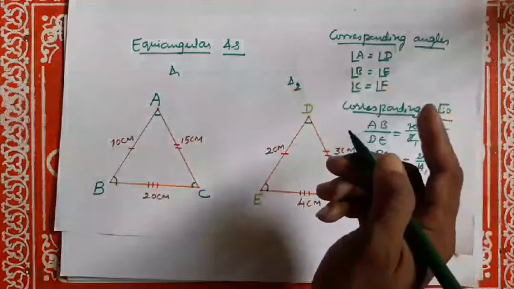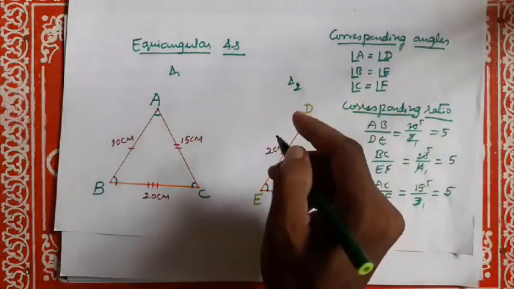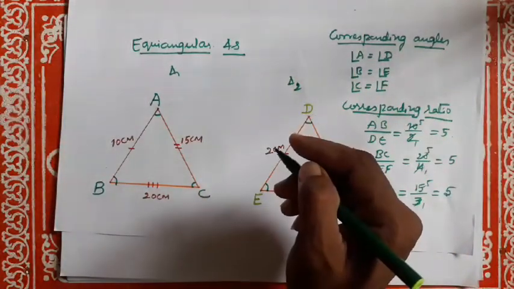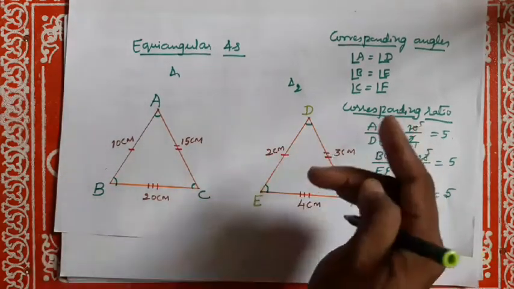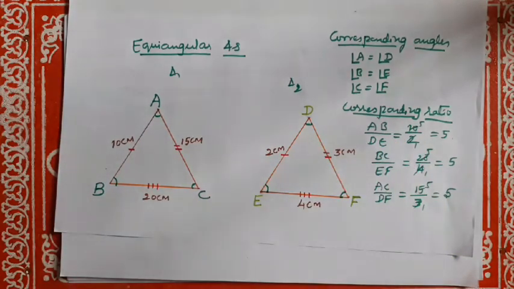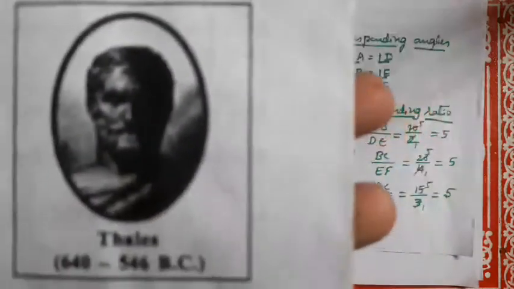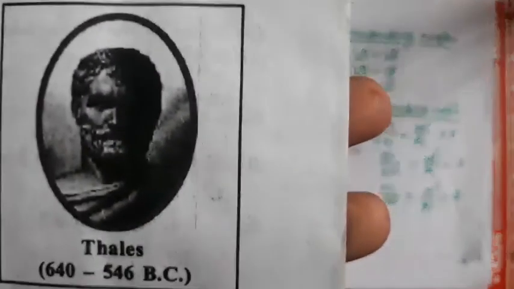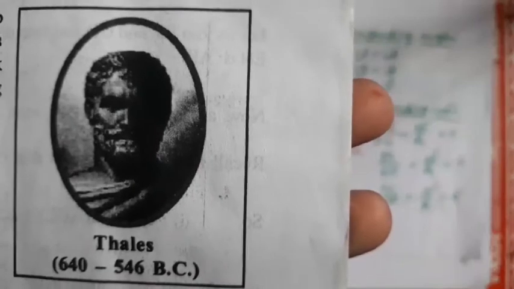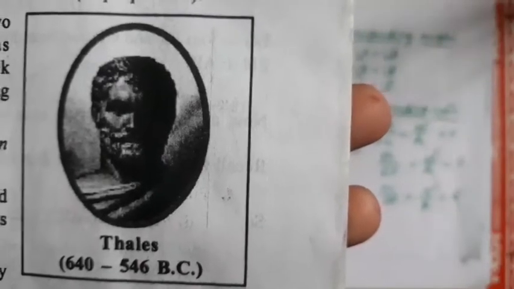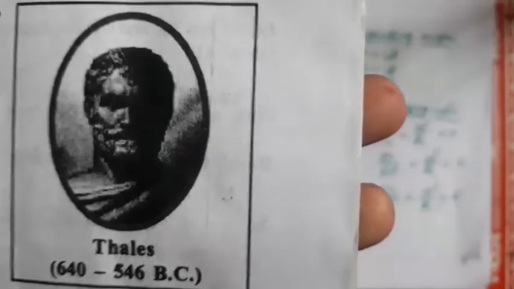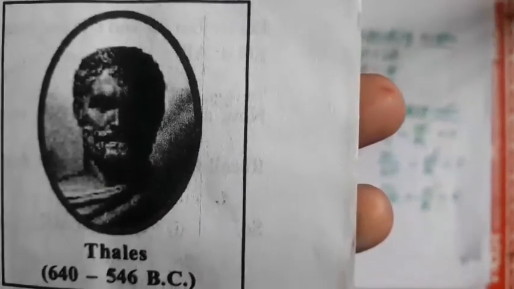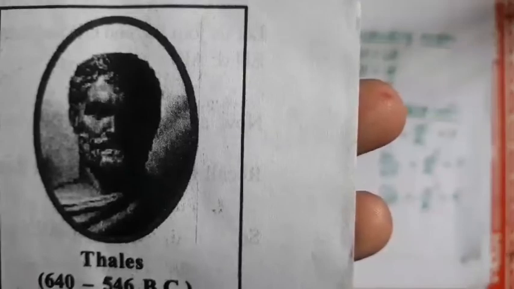A famous Greek mathematician Thales gave an important truth relating to two equiangular triangles, which is as follows.